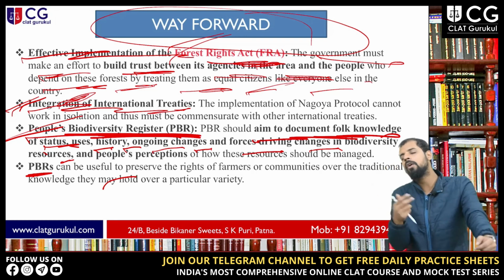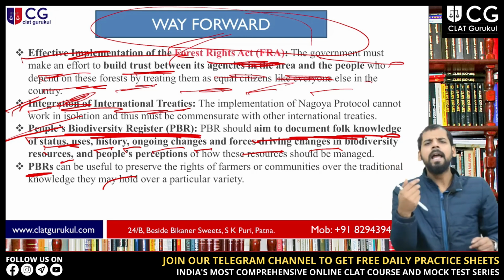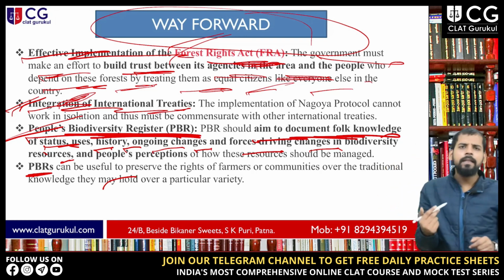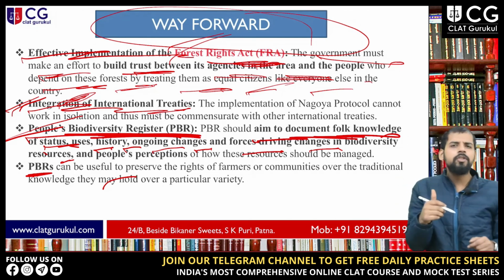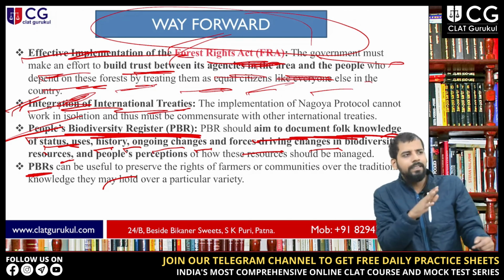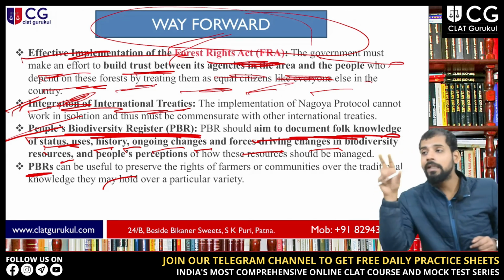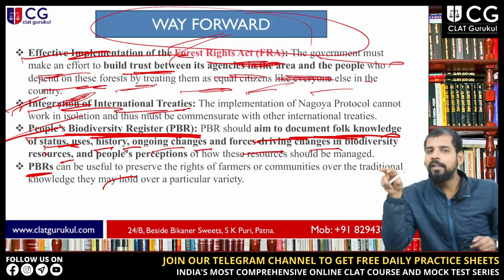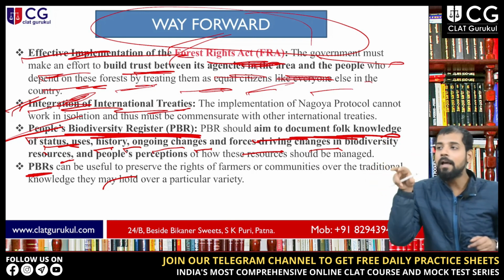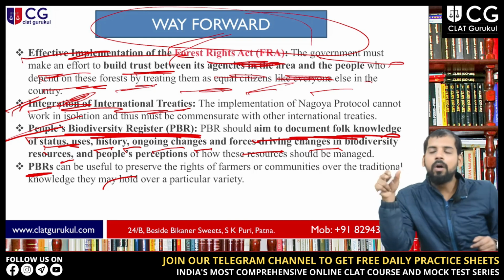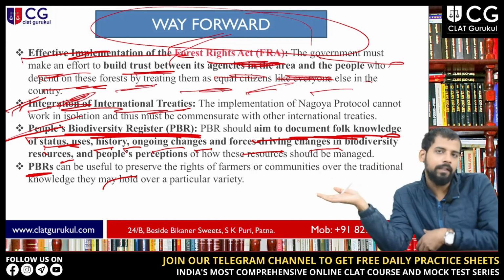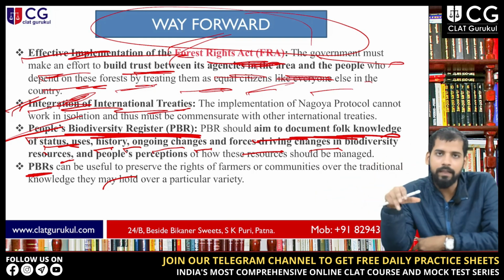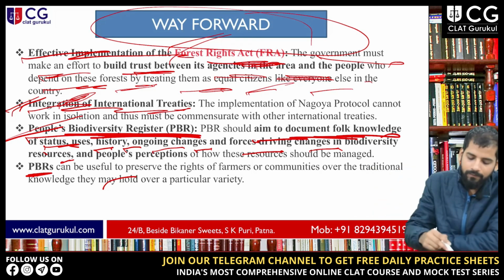So the government or the authorities have to register such things. They have to maintain proper information with respect to these medicinal plants, because the indigenous and local communities living there know certain things more than we know, right? So you have to maintain a people's biodiversity register with respect to this, right?